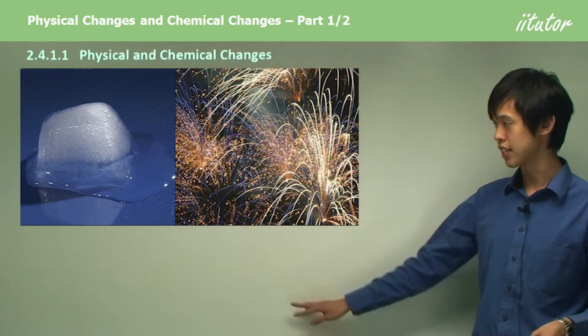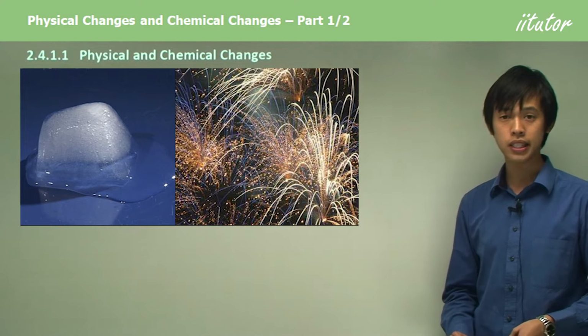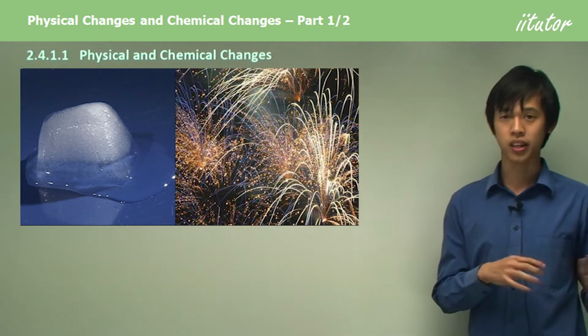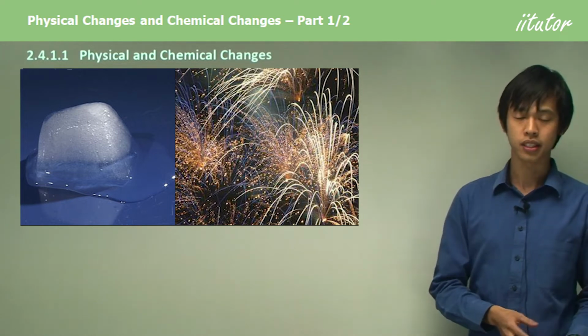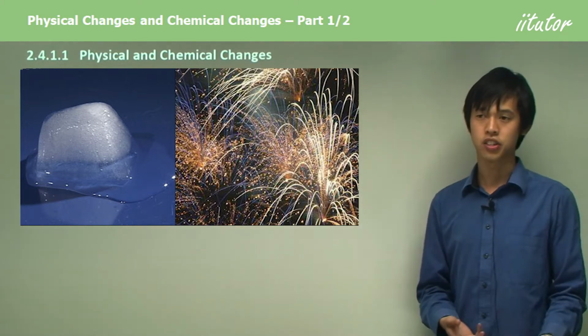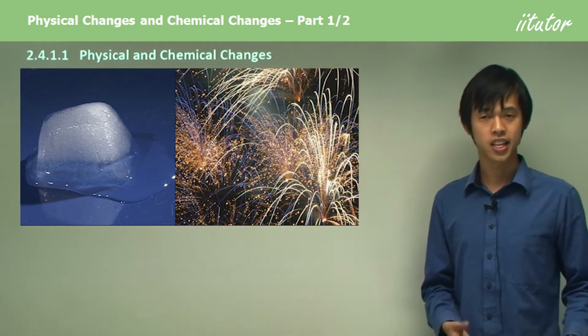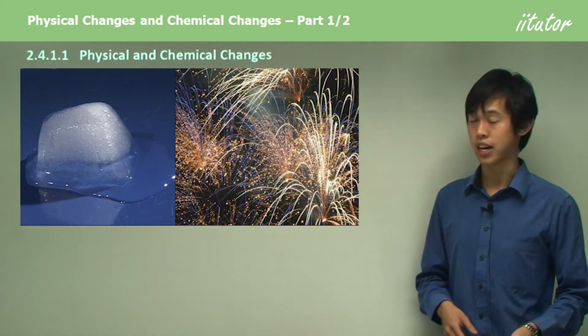On the left you see the ice block melting, and on the right we have fireworks. Now, fireworks are a chemical reaction, whereas ice melting is a physical change. We're going to see why they're different and how we actually figure that out for ourselves.